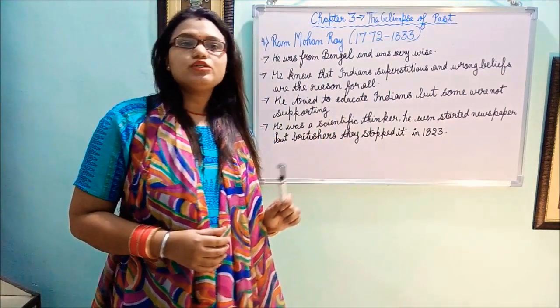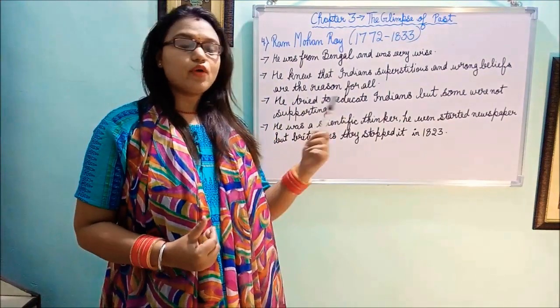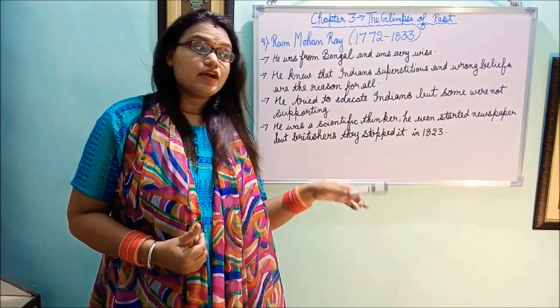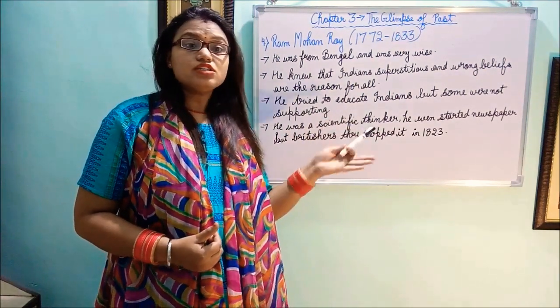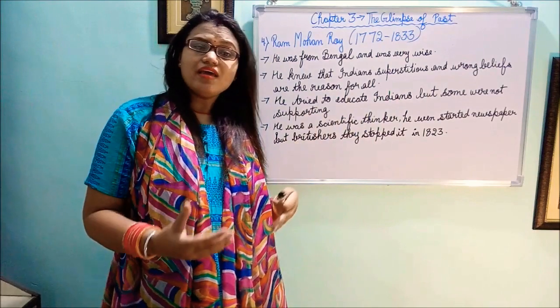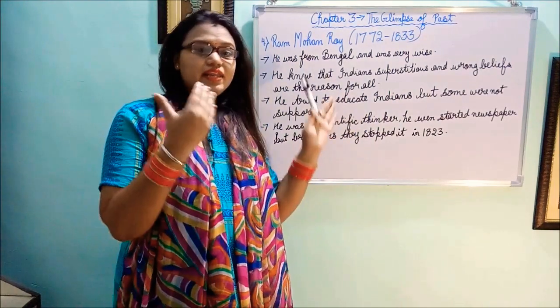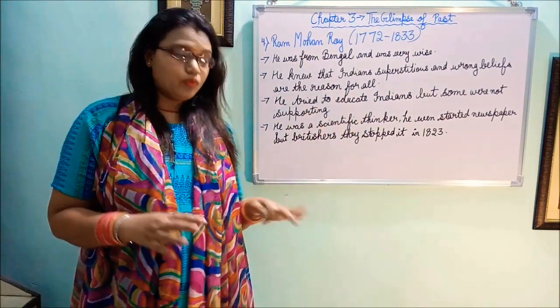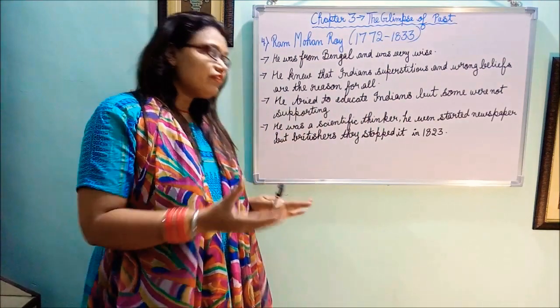So he tried to educate, but some Indians were not ready. They were thinking that we will not educate our children, because they believed in their own beliefs which were not true. And he was a very scientific thinker.